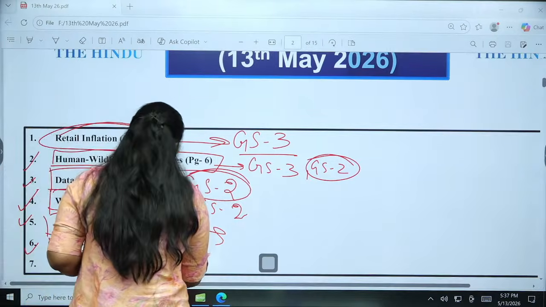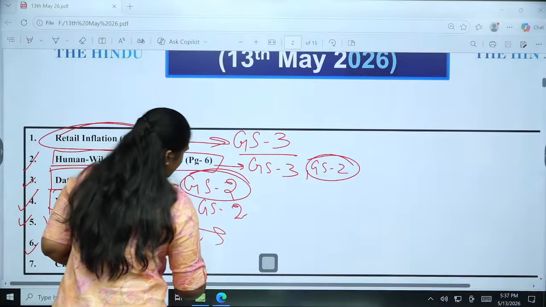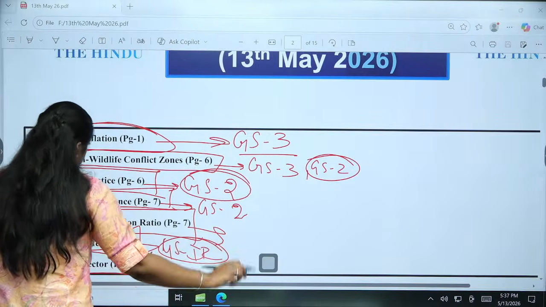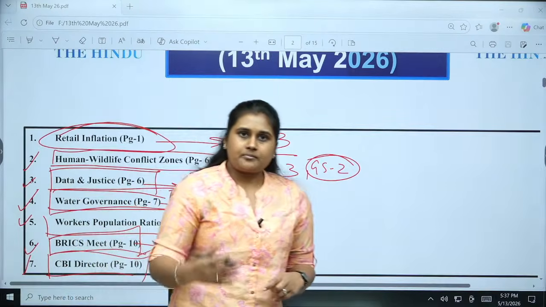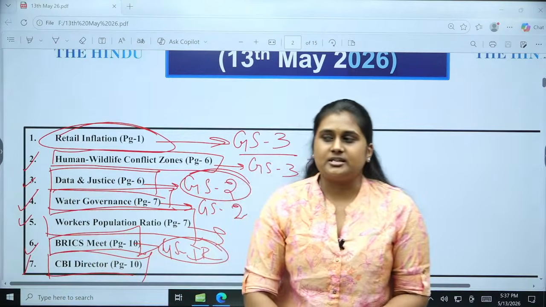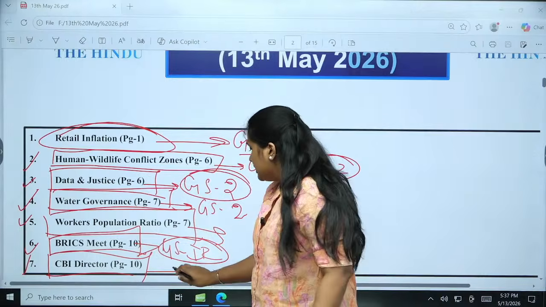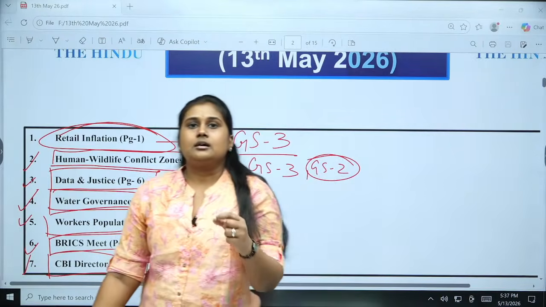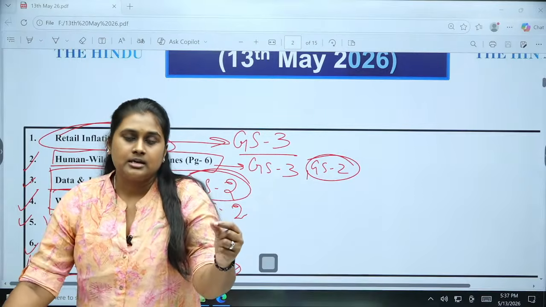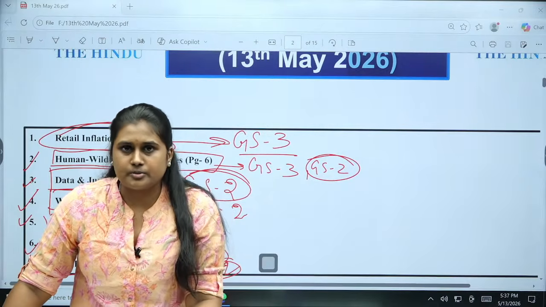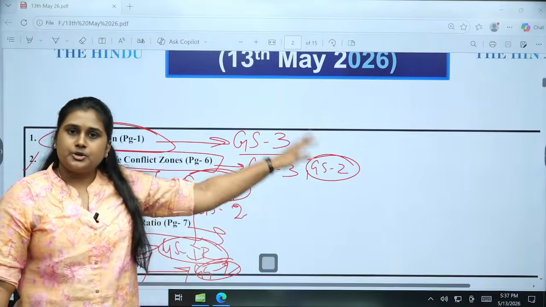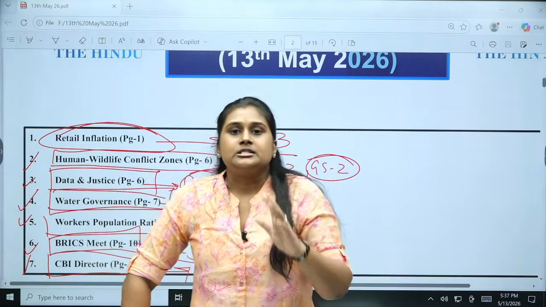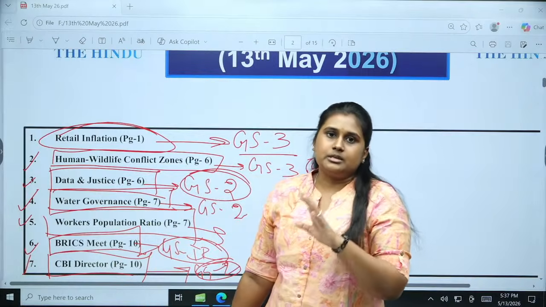So it is important for us in the GS2 paper from the IR perspective. Okay, this last one comes for the procedure of appointing the CBI director. Generally, this article picture, if you see, that will be a comment by whom? Rahul Gandhi, leader of the opposition party. We are not going into the political terms, we are just going to see the static part, how a CBI director is appointed.